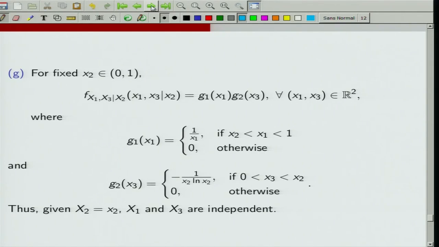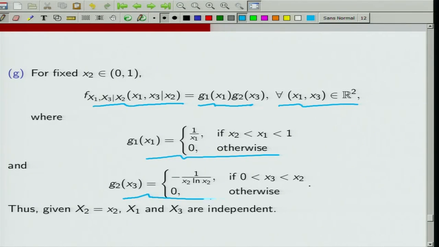For fixed x2, f of (x1, x3) given x2 can always be written as g1(x1) g2(x3) for (x1, x3) belonging to R^2, where g1(x1) is this quantity and g2(x3) is this quantity. As I told you, given X2 equal to x2, I can separate out the terms of x1 and x3, and that is what I am doing over here. So, this turns out to be this, and this turns out to be this. That is what we saw